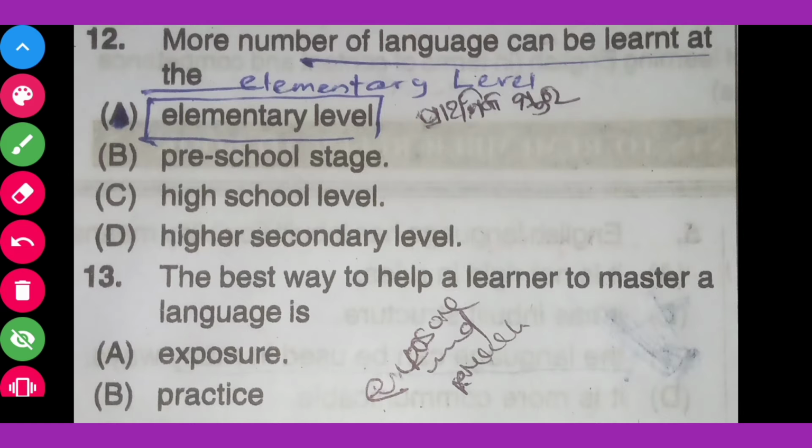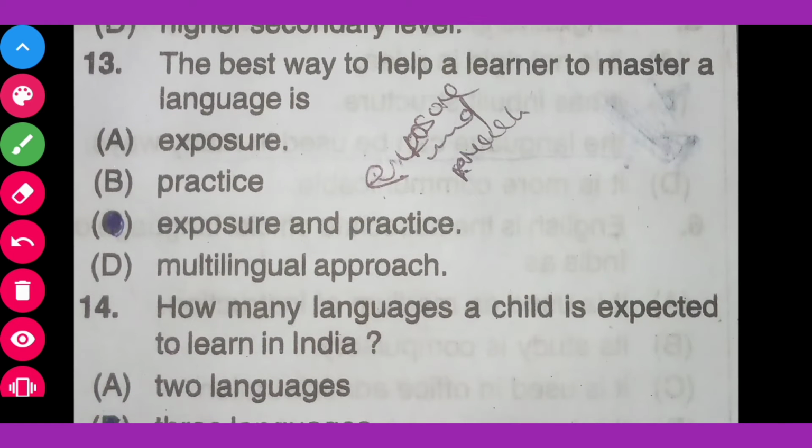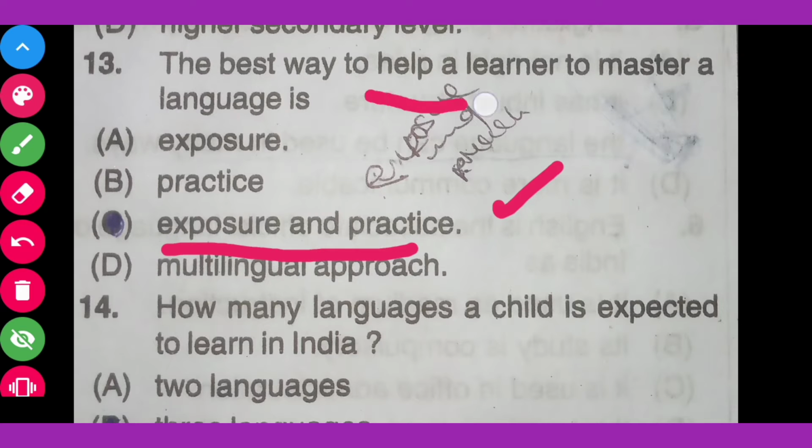Question number 13. The question is about the best way to help a learner to master language. Option A exposure, option B practice, option C exposure and practice, option D multilingual approach. The correct answer for the question is exposure and practice. The best way to help a learner to master a language is exposure and practice. Practice makes a man perfect. It can help a learner to become a master. Okay, then come to the next question.